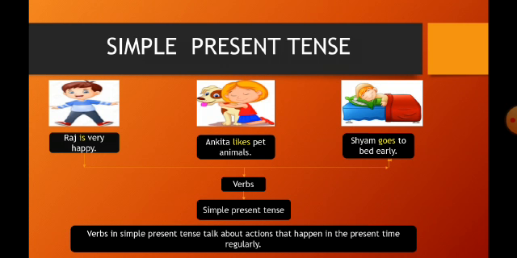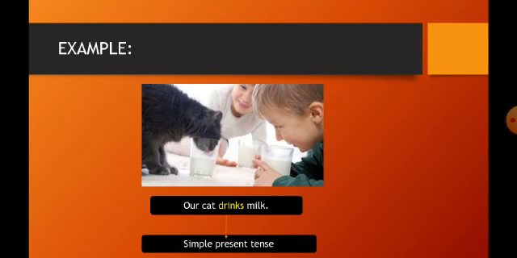Now, verbs in simple present tense talk about actions that happen in the present time regularly. For example, our cat drinks milk. Now, children, here the action word drinks talks about the action that happens regularly. So, this verb is said to be in the simple present tense.